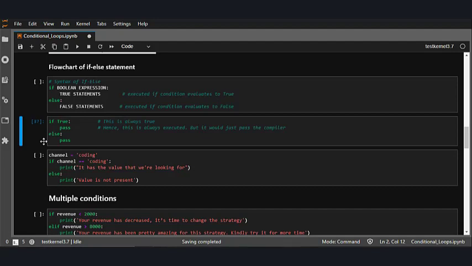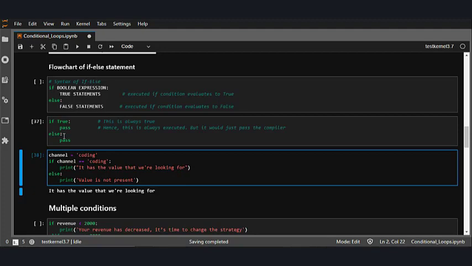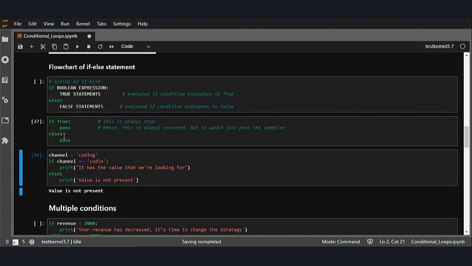So if you run this, it won't return anything, since you have written something but you don't know which part you have to do if it is true or if it is false. So I'll just write it as a pass. Another example is something like this. It just returned me the if block as it matches the value of the channel variable, whereas if I write this, it will just return me the else block, right?